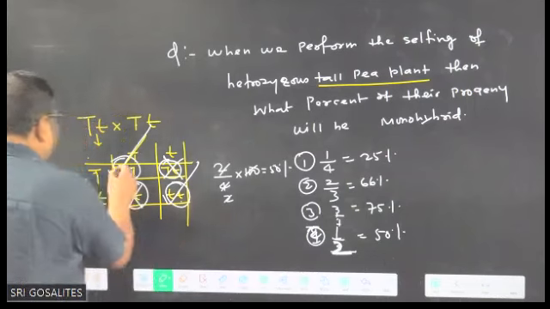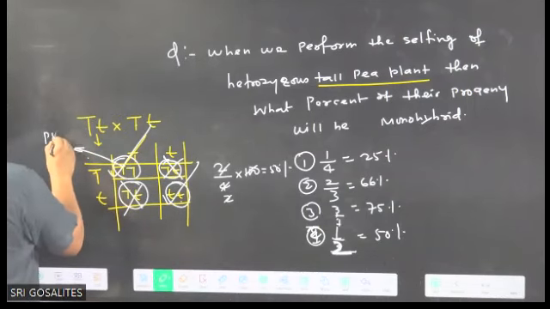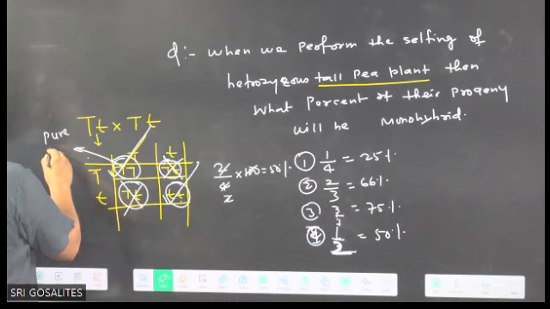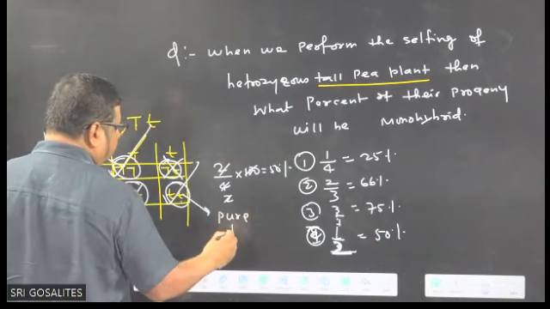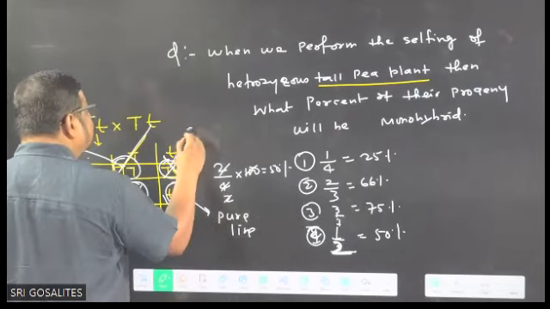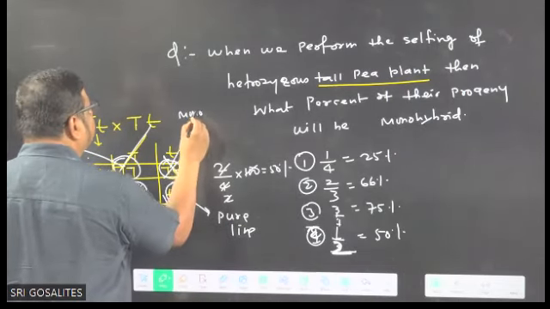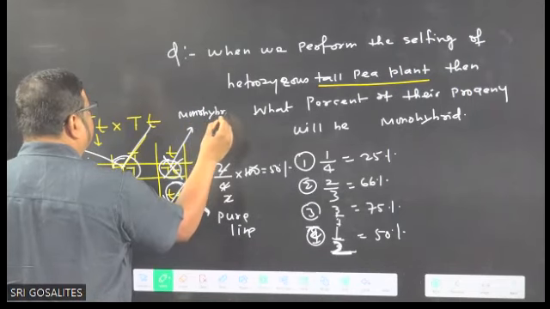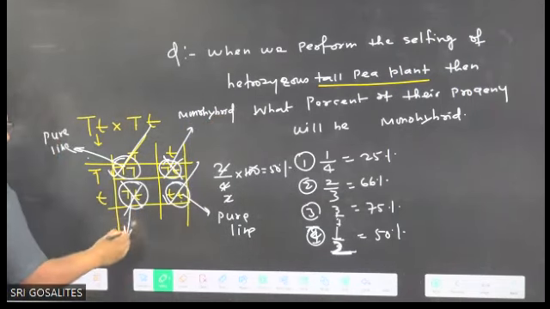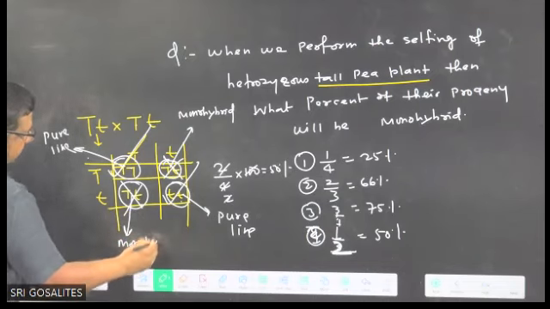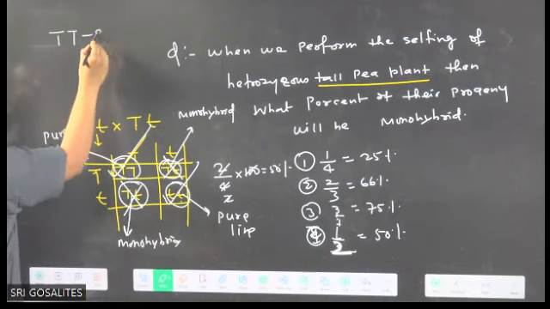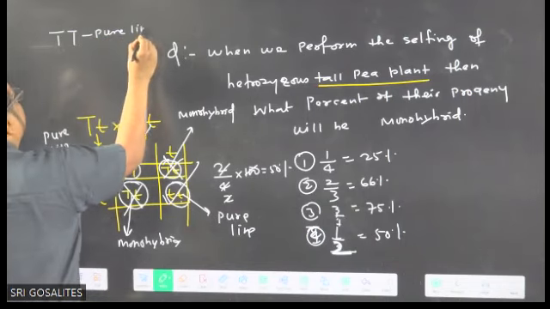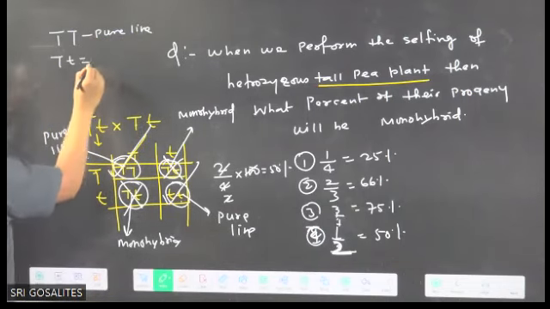So this is pure line. Many times students confuse pure line. This is pure line. And capital T small t is which one? Monohybrid. Mono means single, hybrid means heterozygous. This is also monohybrid. If it is written like this, we will call it pure line. Don't confuse. And if it is written like this, we will say it is monohybrid.